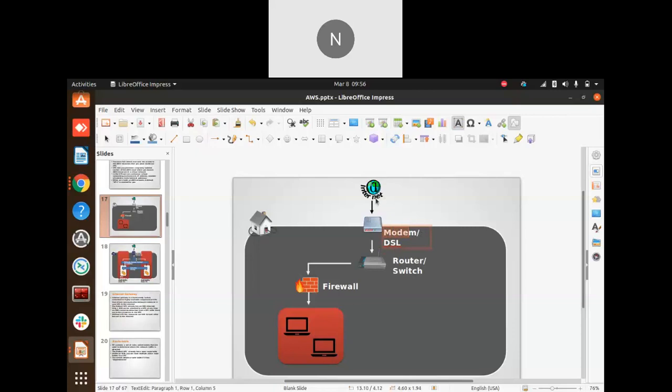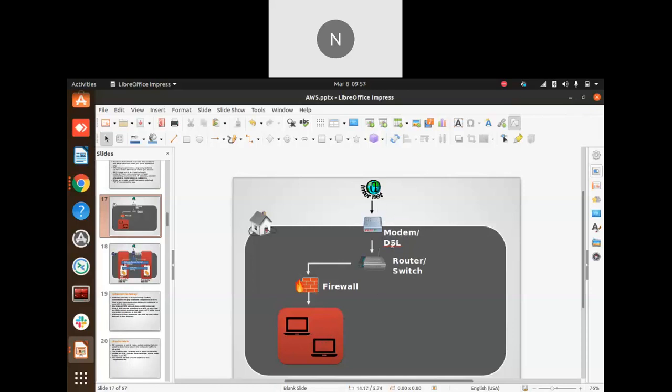The internet signals are analog signals, but the computers and servers we have use digital signals. So the internet signal cannot communicate with our servers directly, so we use a modem. It converts the analog signal to a digital signal, meaning zeros and ones.